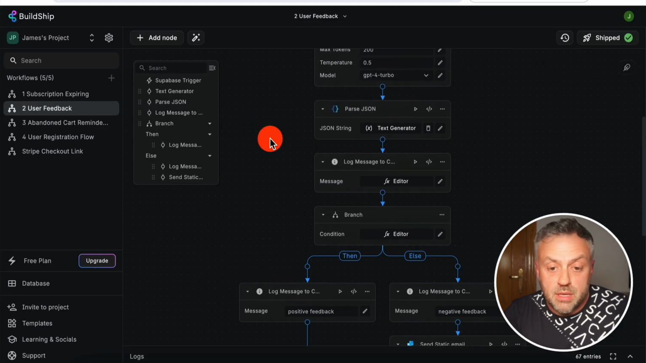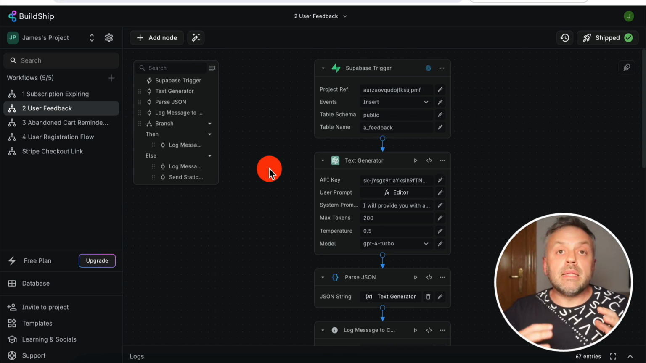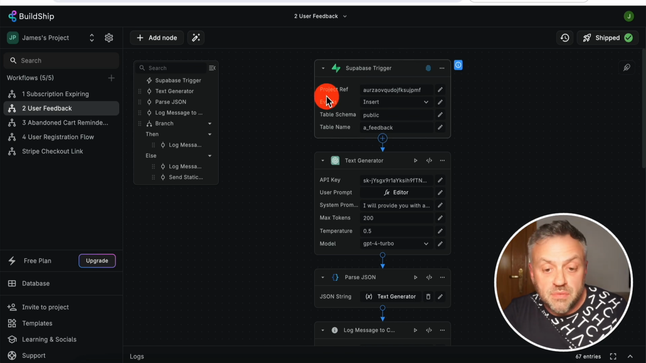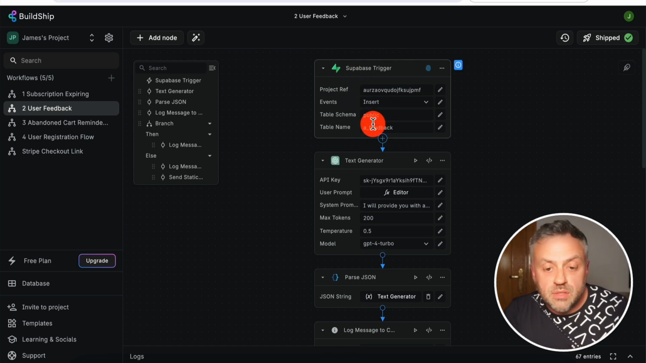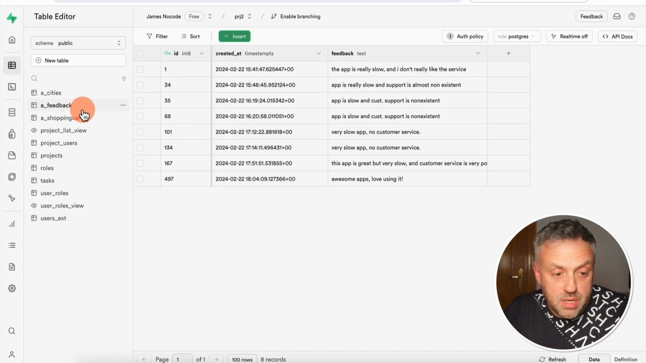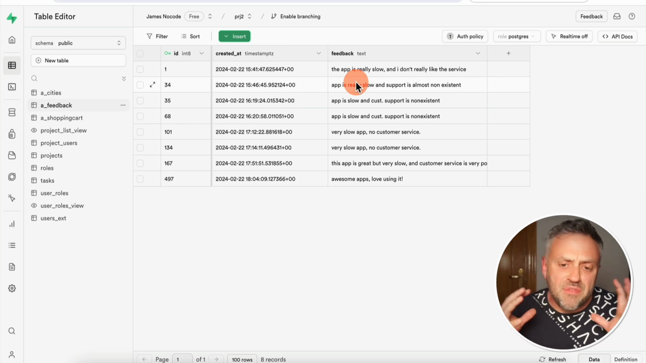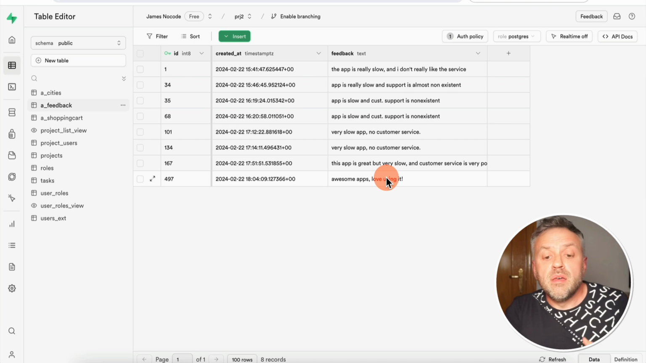We're going to jump back into BuildShip, and here I created a custom flow that listens for new records being created on a specific table. So we're using a Supabase trigger in this case, which listens for insert events on this feedback table. And what is this feedback table, you ask? Well, let me go ahead and show you. This is the table here, feedback, and it's a very, very simple table. Okay, all we're doing is just storing various feedbacks from potential customers.